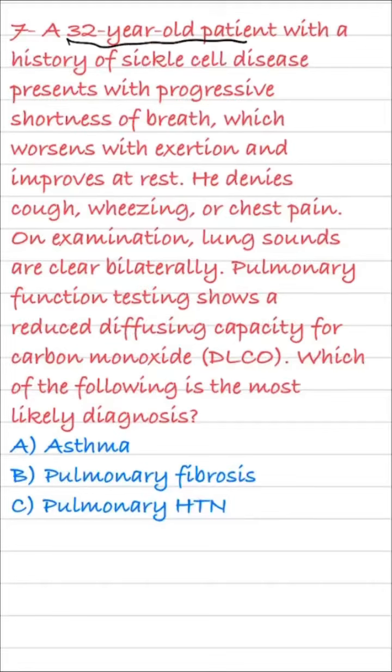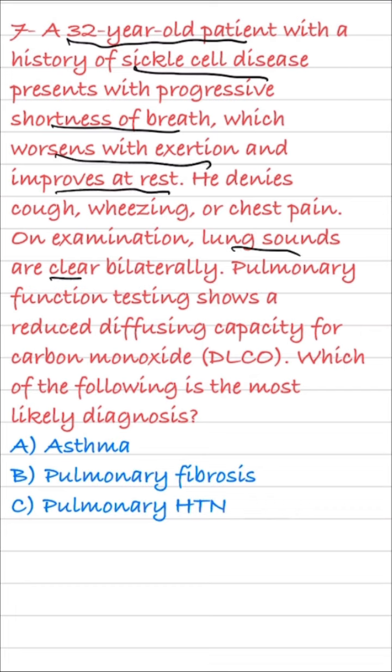A 32-year-old patient with sickle cell disease has progressive shortness of breath, which worsens with exertion and improves at rest. Lung sounds are clear. Reduced DLCO. Which of the following is the most likely diagnosis? This question is a quick reminder that sickle cell disease can cause all of these.